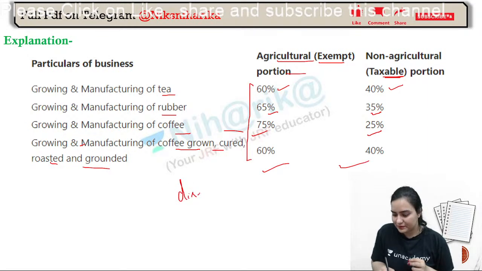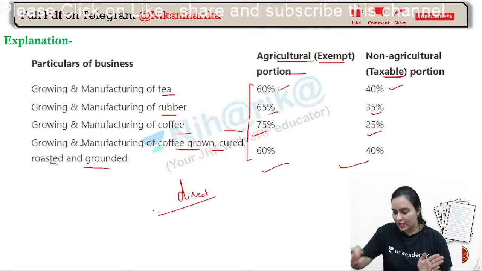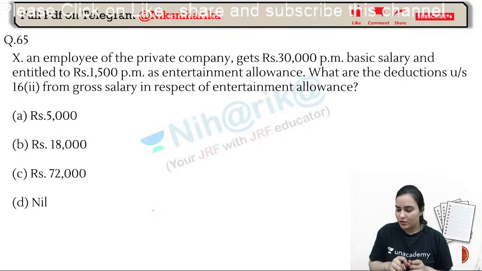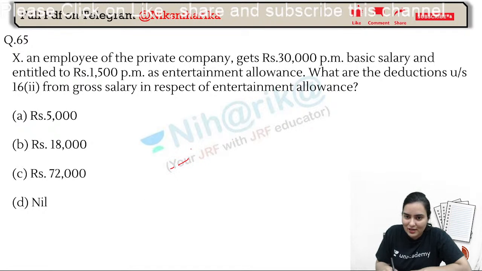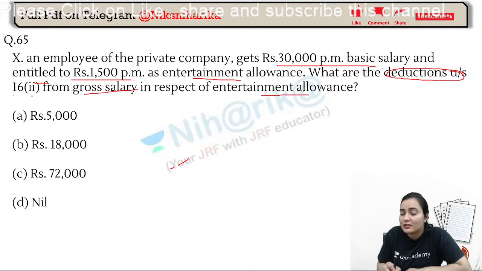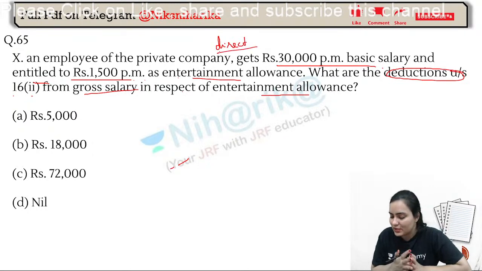Direct question, no doubt at all. 60-40, very good. Okay, next one. X, an employee of a private company, gets 30,000 per month basic salary, and is entitled to 1500 per month as entertainment allowance. What is the deduction under section 16 subsection 2 from the gross salary in respect of the entertainment allowance? This is also a direct and very easy question.